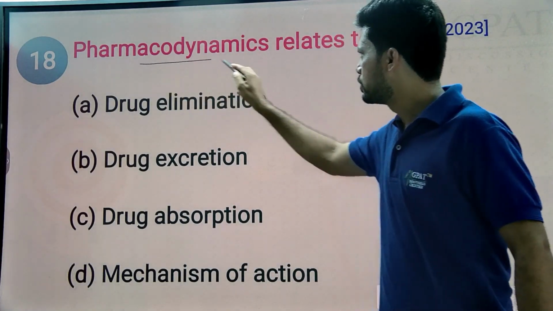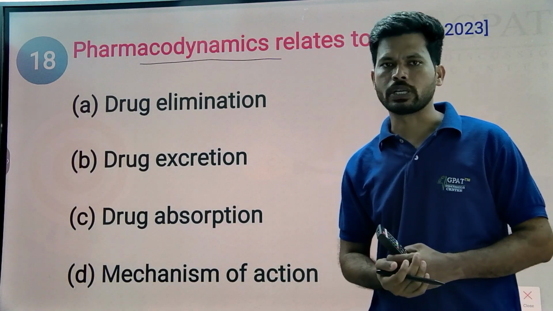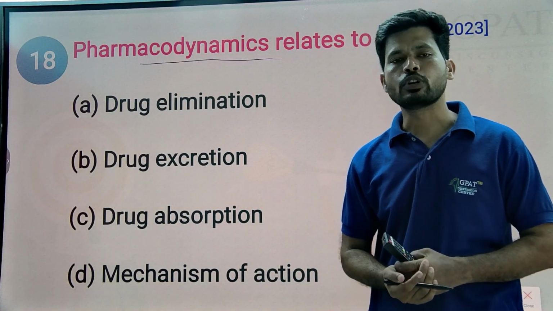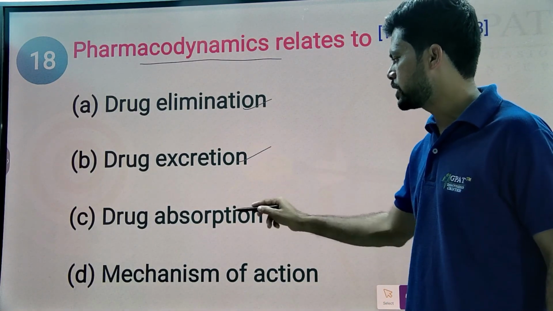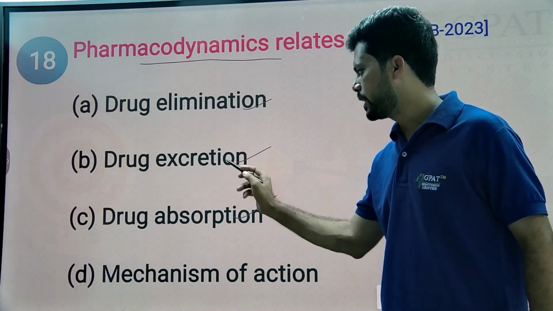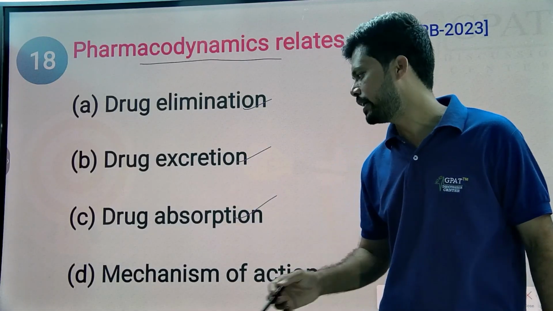Pharmacodynamics is nothing but actions. Pharmacokinetics is absorption, distribution, metabolism, elimination. So elimination, excretion, and absorption belong to pharmacokinetics.